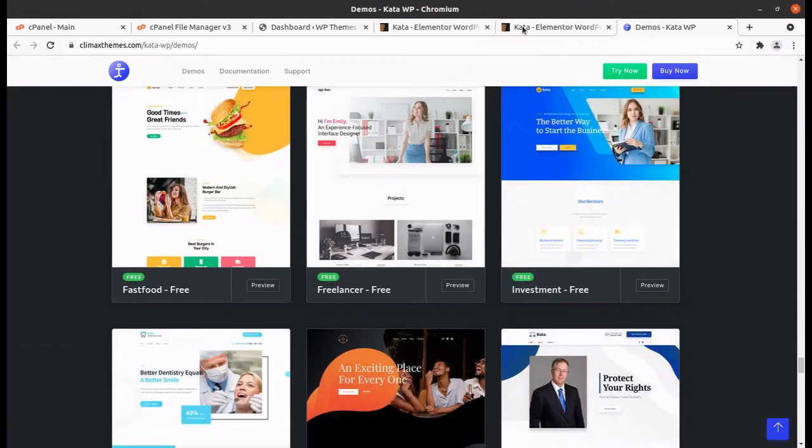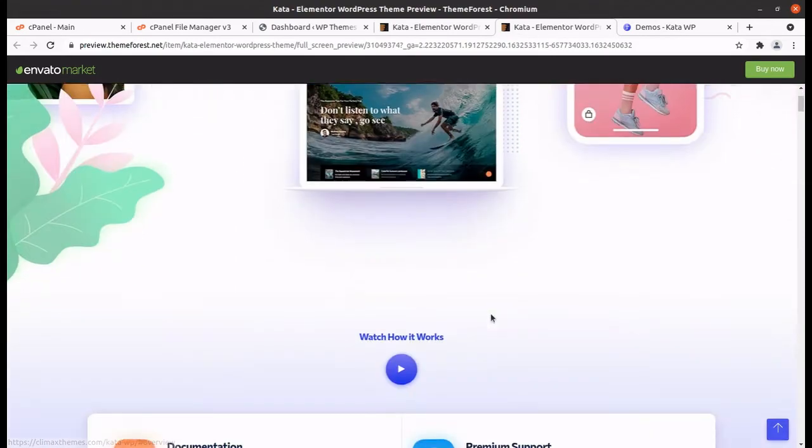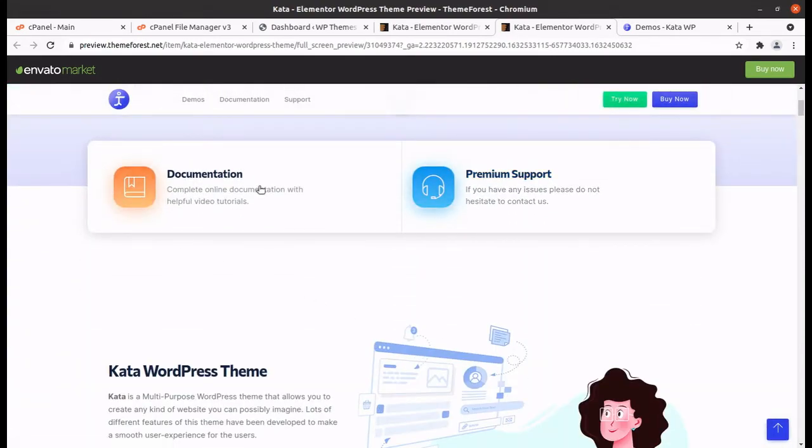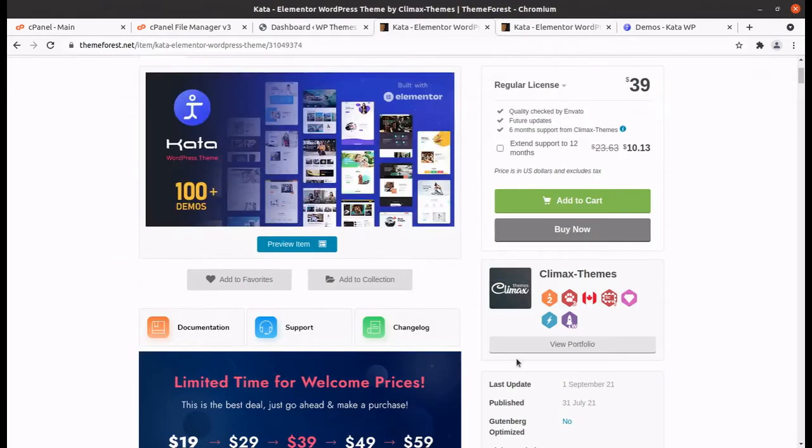First of all, let us know about the developers. So Kata comes with very advanced documentation, and yes, everything is available. Kata is a multi-purpose WordPress theme that allows you to create any kind of website you can possibly imagine. So this is a basic and fundamental introduction.